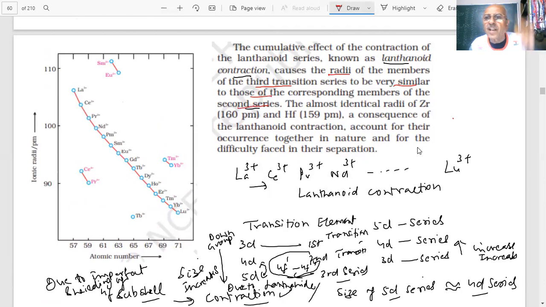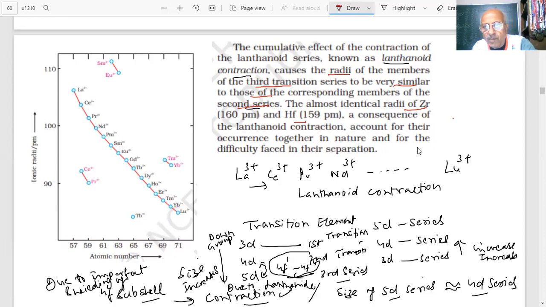The almost identical radii of zirconium and hafnium are a consequence of the lanthanide contraction. That is why they show similar chemical properties and also occur together in nature. Those elements which are similar in size are likely to be found together, because their properties will also be similar as their sizes are equal. Due to lanthanide contraction, the 5D series members have almost the same size as the 4D series.